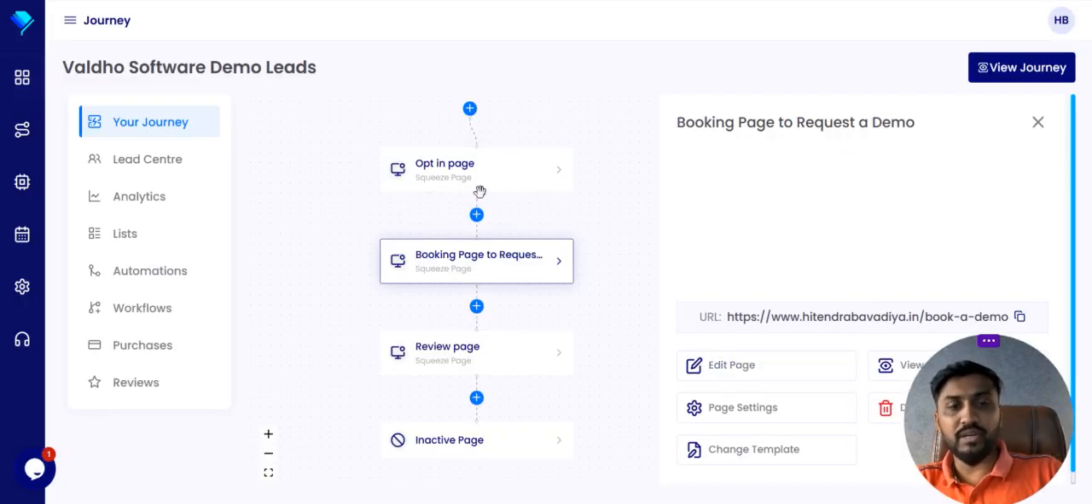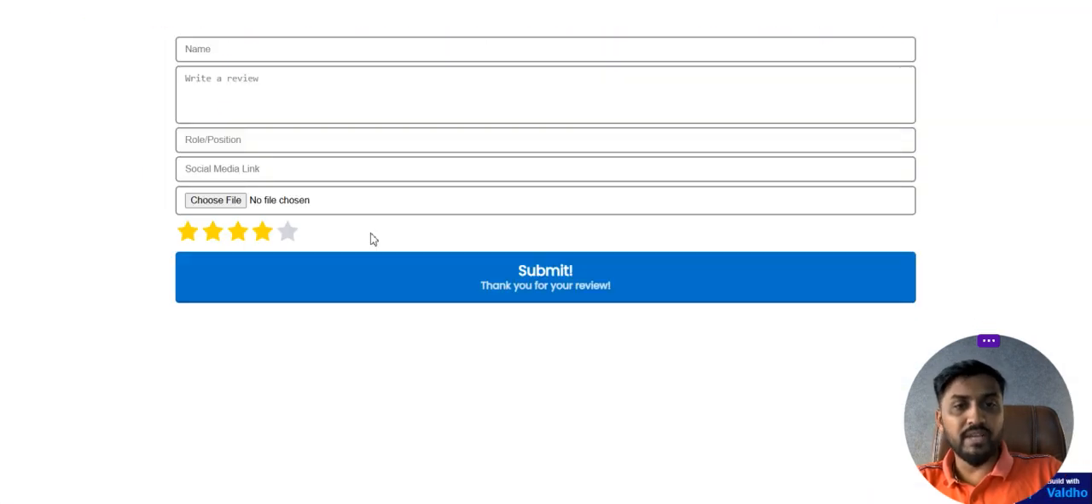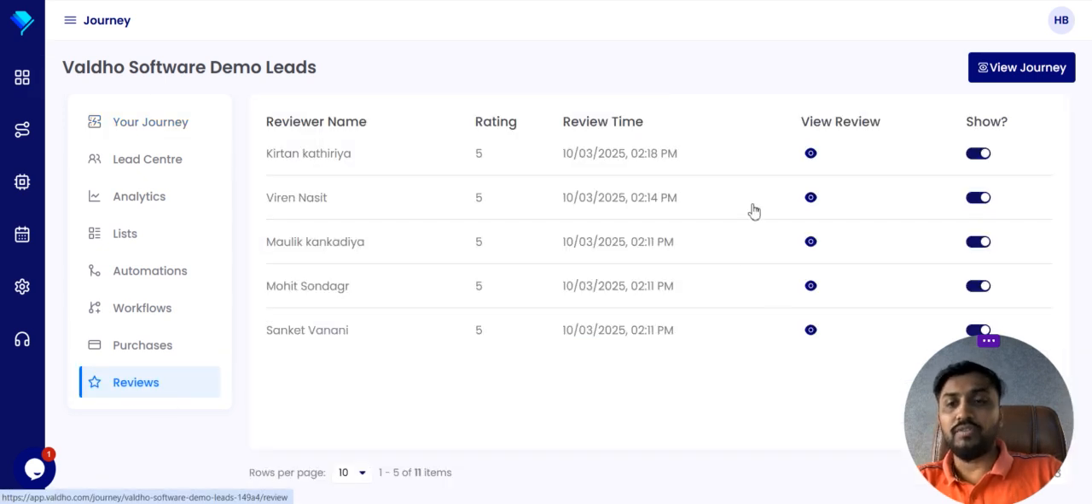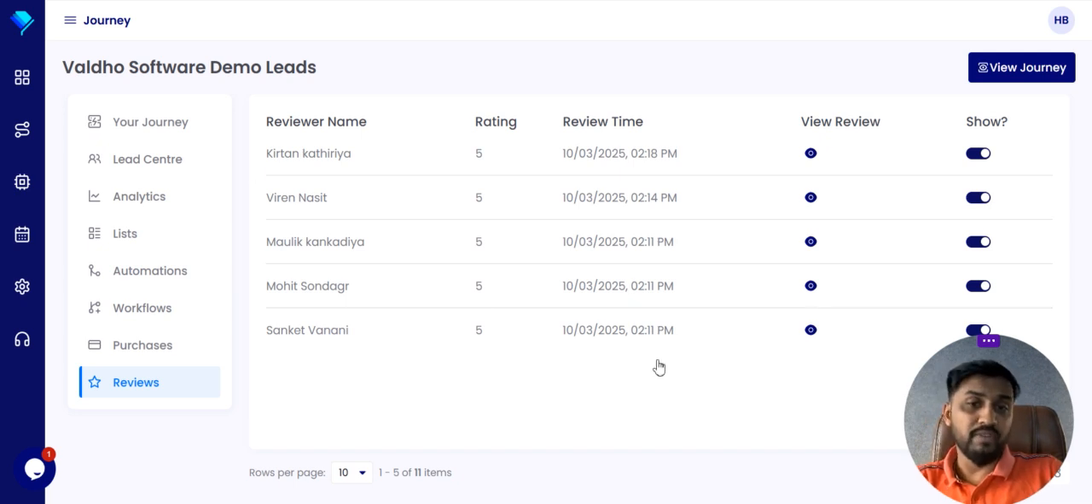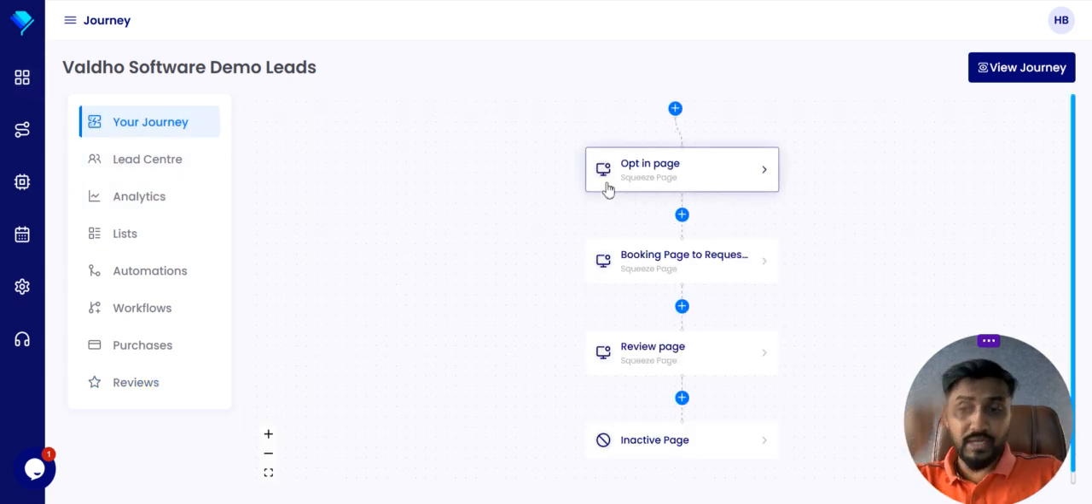This is the second page, which is connected with this page, and this is the third page, which is a review page where we generally take the reviews of customers. We have created a really nice review feature. If you want to get genuine reviews from your customers, you don't need to hire third party tools for review management. We have developed our review management here. So this is the journey part where you have to create your funnel.